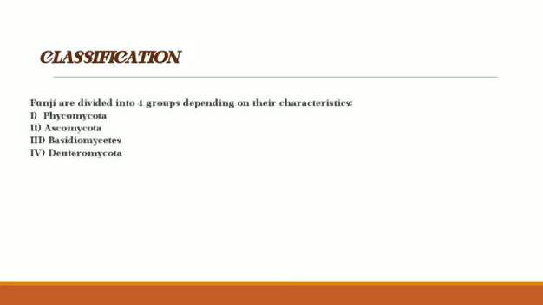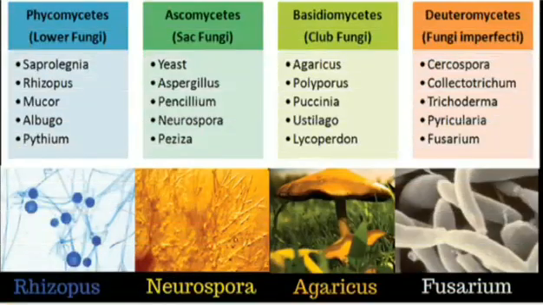Fungi are divided into 4 groups depending on their characteristics, which are mentioned here: Phycomycota, Ascomycota, Basidiomycota, Deuteromycota. Phycomycota produce phycomycetes, which are also called lower fungi. Ascomycota produce ascomycetes, which are also called sac fungi. Basidiomycota produce basidiomycetes. These are known as club fungi. Deuteromycota produce deuteromycetes. These are the fungi imperfecti.